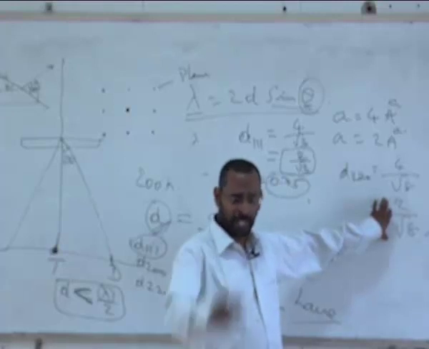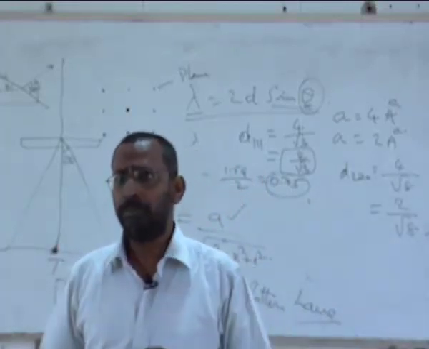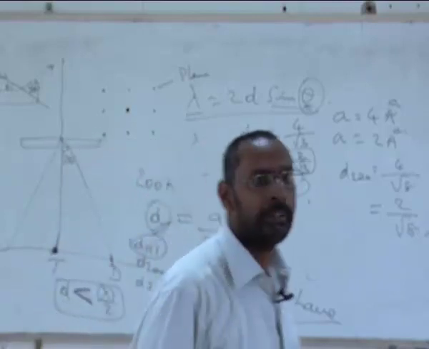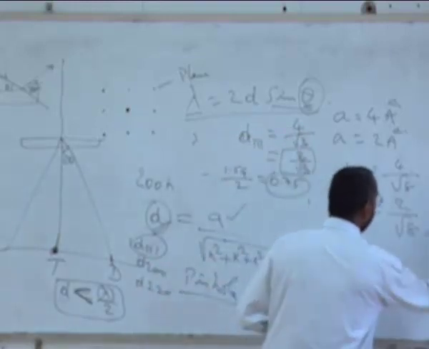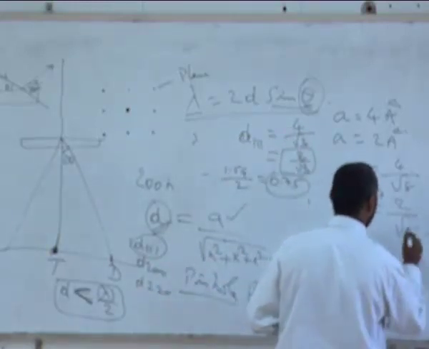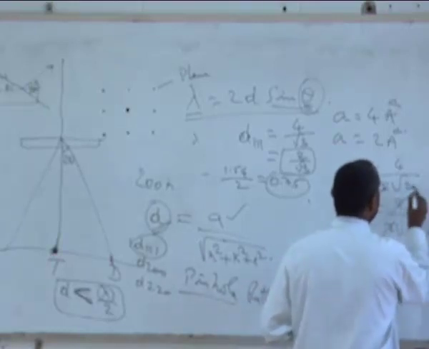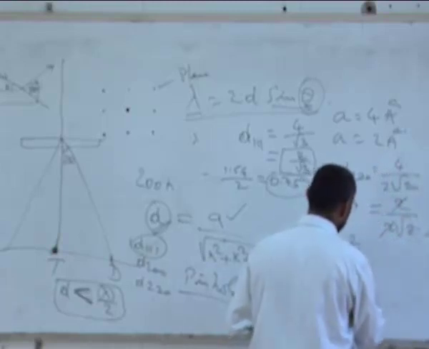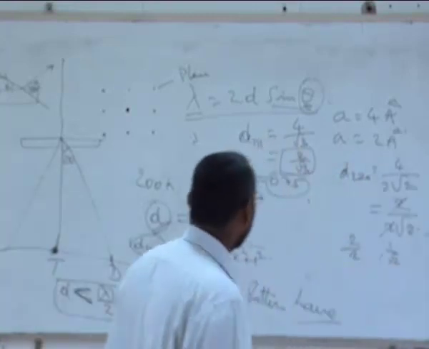Can somebody calculate, if you have the lattice parameter, and tell me the number? What is 2 by root 8? What is 4 by root 8? If you take out a 2, it is square root 2, 2 root 2. So it is 2 by root 2 and 1 by root 2. What are these values? Okay, so whatever it is.